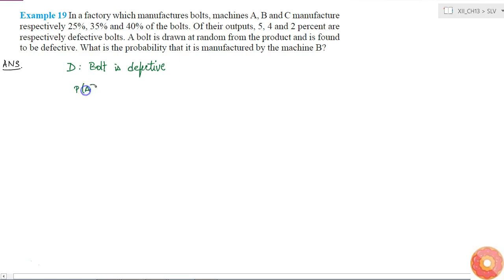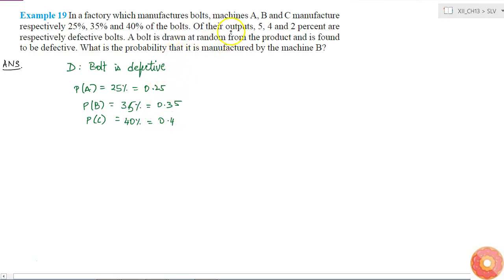So what is the probability that the bolt is manufactured by machine A? That is probability of A. It is simply 25%, right? Which is 0.25. Similarly, probability of B is 35%, which is 0.35, and probability of C is 40%, which is 0.4.